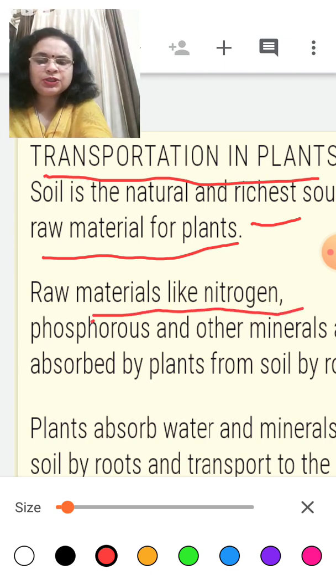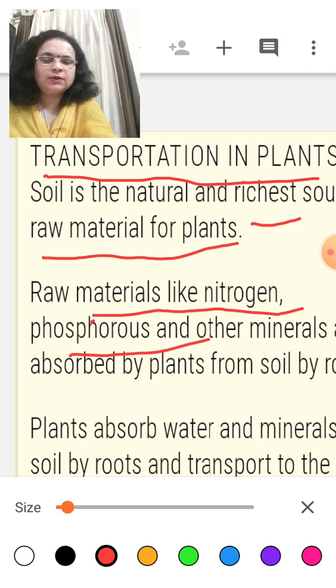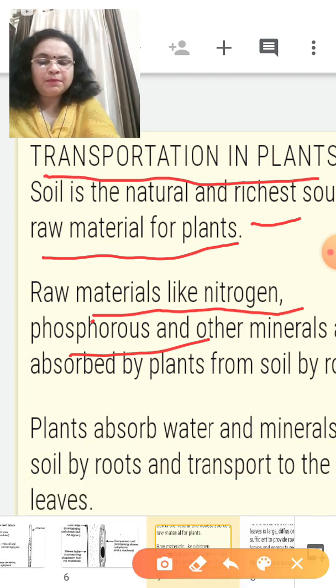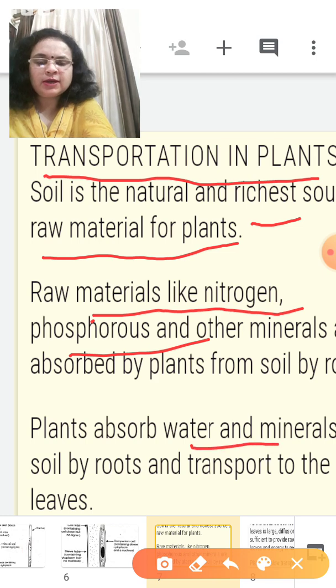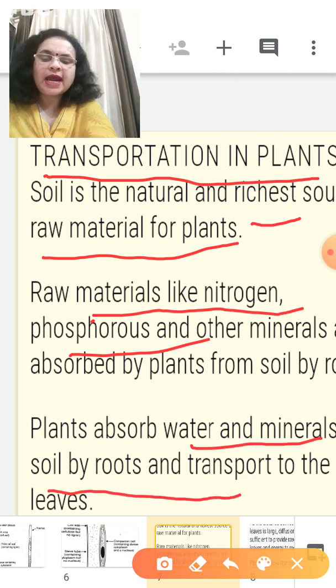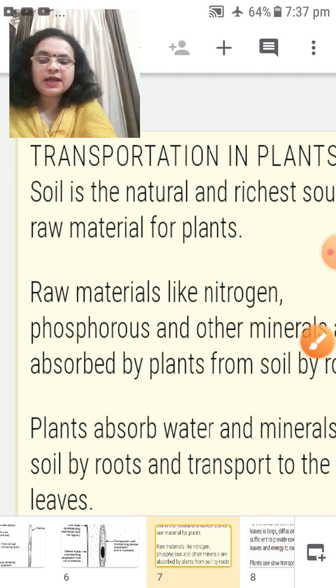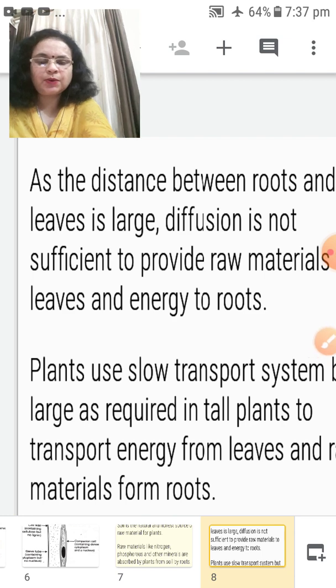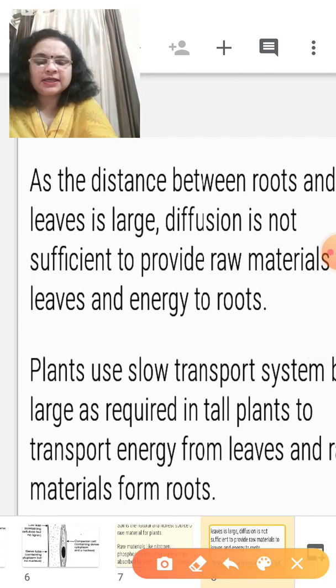Minerals like nitrogen, phosphorus, and other minerals. They have to be absorbed by the plant from the soil with the help of roots. Then the plant absorbs water and minerals from the soil by the roots and transports them to the leaves and also to other parts of the plant.